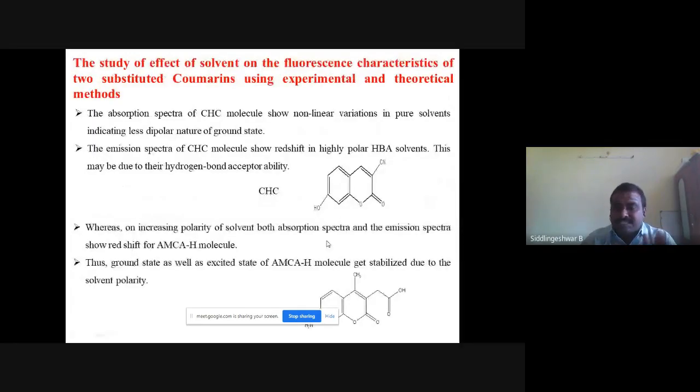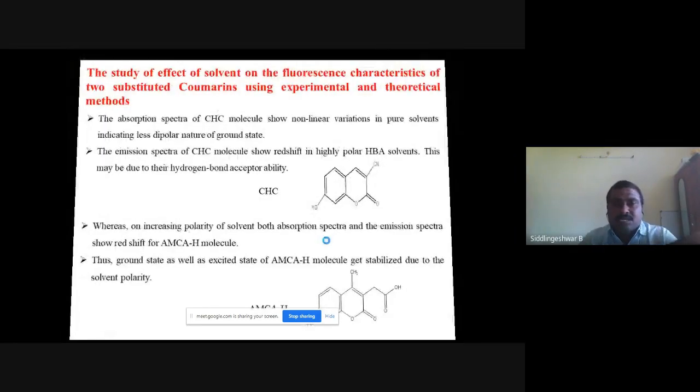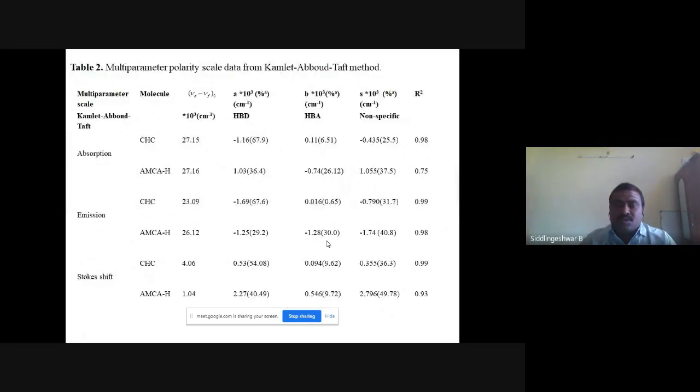Solvent effects are studied in detail. And the Kamlet-Abboud-Taft method is used to find the contribution of hydrogen bond donor and acceptor abilities of the solvent and the non-specific contribution. You can clearly see the bracketed term indicates the percentage contribution, which clearly shows that general solute-solvent and specific solute-solvent interactions are present.